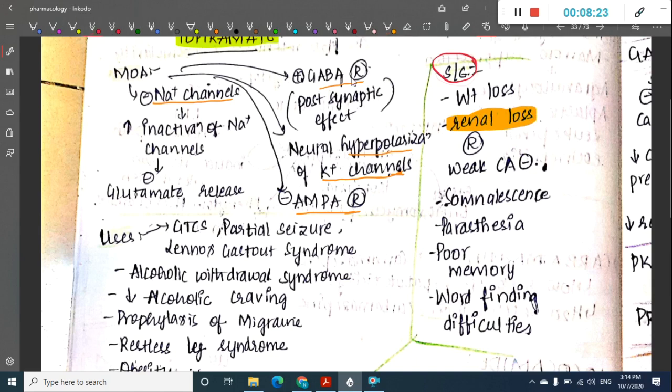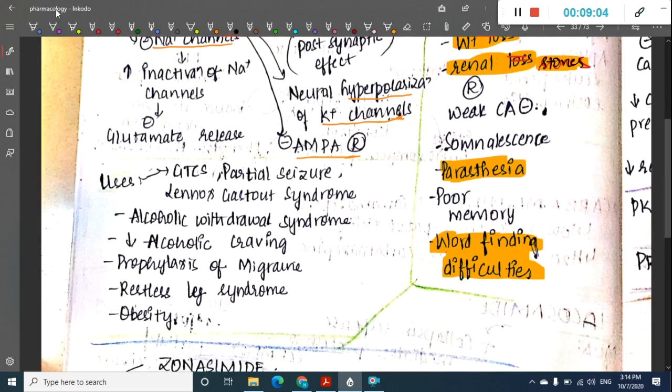This is stones, development of stones, because it has weak carbonic anhydrase activity, which will lead to development of renal stones. Okay, it also causes weight loss and paresthesias. One important thing that is seen with topiramate is that word finding difficulties are common. In topiramate, word finding difficulties, paresthesias, renal stones and weight loss are seen. I'll write it with black. Okay, so these are the side effects of topiramate.